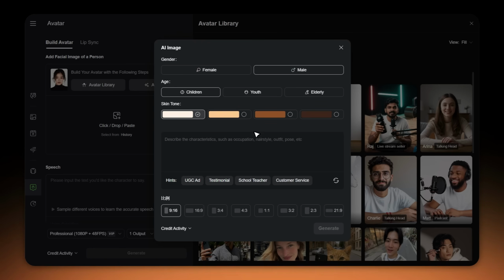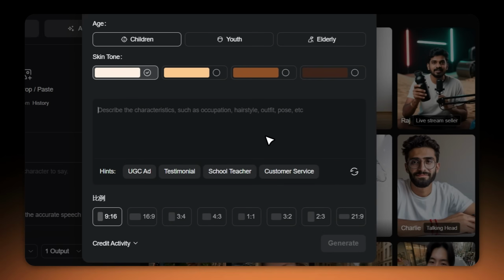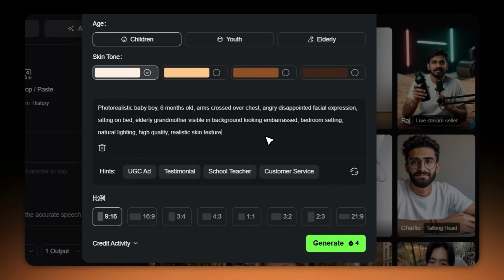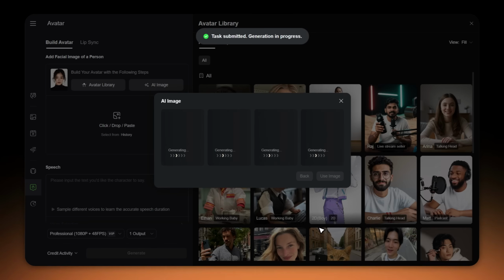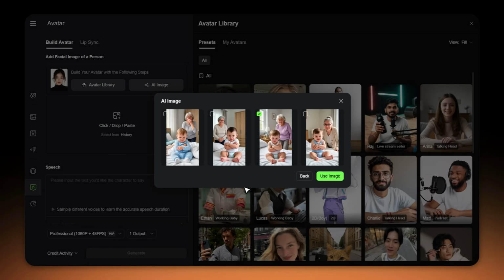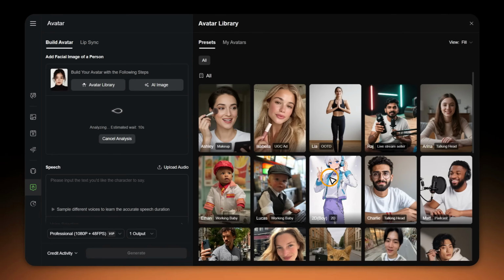Now, here's the important part, the description box. This is where you describe exactly what you want. So let me type this. Photorealistic baby boy, 6 months old, arms crossed, angry face, sitting on bed, grandmother in the background looking embarrassed. Bedroom setting, natural lighting. For aspect ratio, since it's for TikTok, let's go 9:16. Click generate. In about 30 seconds, you'll get 4 options. I'm going to choose this little guy right here.